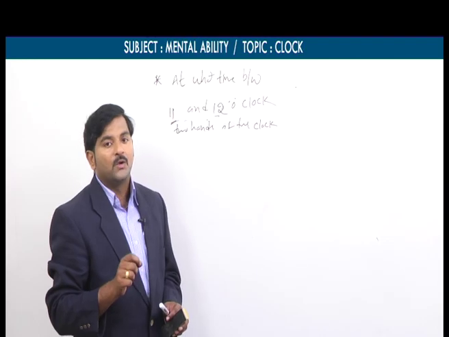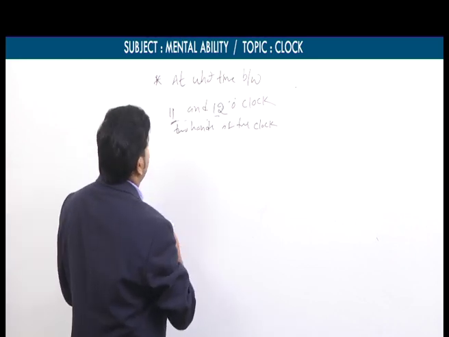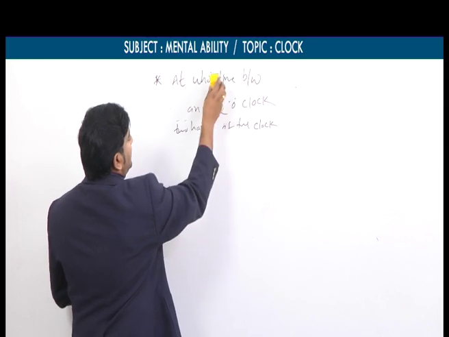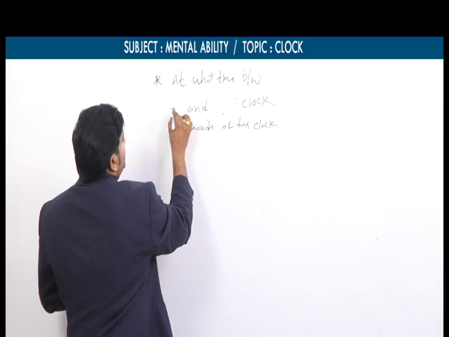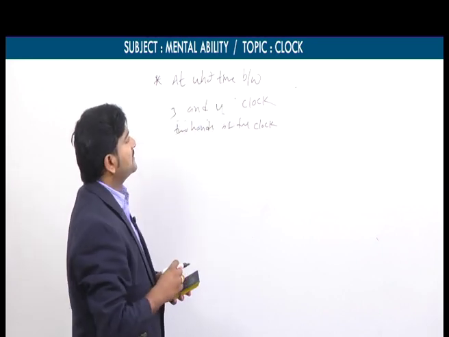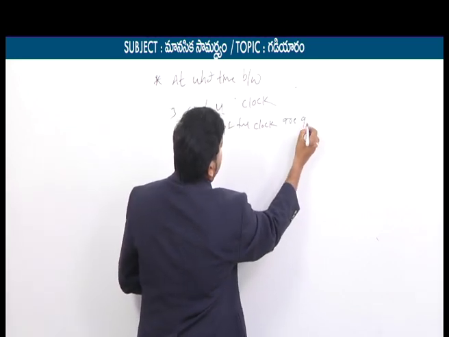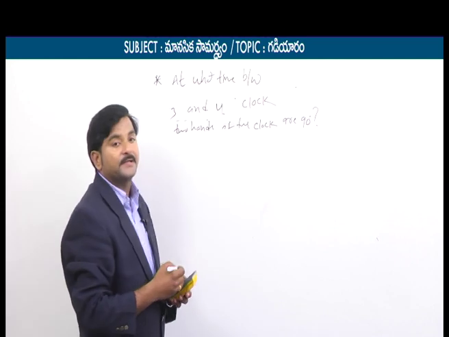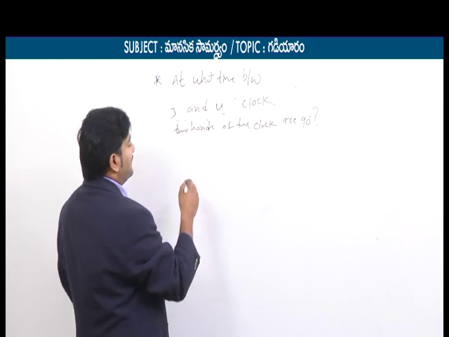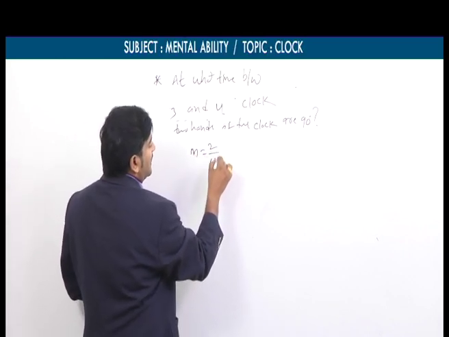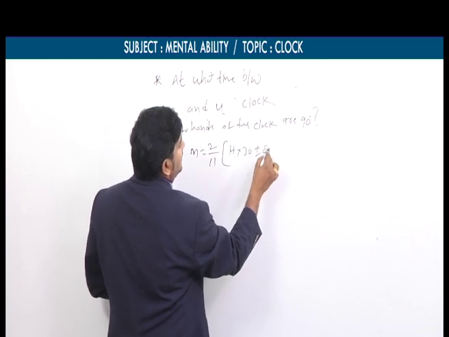For every 1 hour, the 2 hands are perpendicular to each other 2 times. What does it mean? Now we will discuss this by taking one example. Let's say instead of 10, 11 and 12, we take 3 and 4. At what time between 3 and 4 o'clock are the 2 hands of the clock at 90 degrees, or both hands perpendicular to each other? Again we have a condition. The formula is again the same: M is equal to 2 by 11 into h into 30 plus or minus theta.